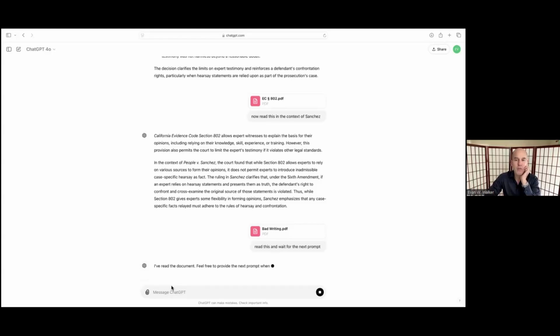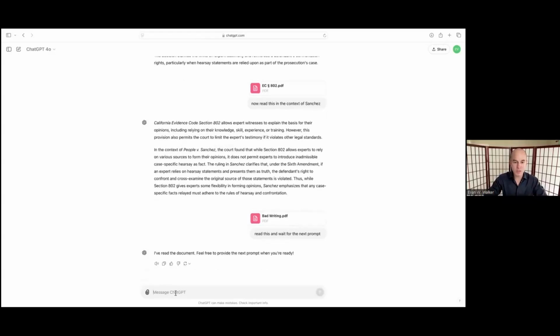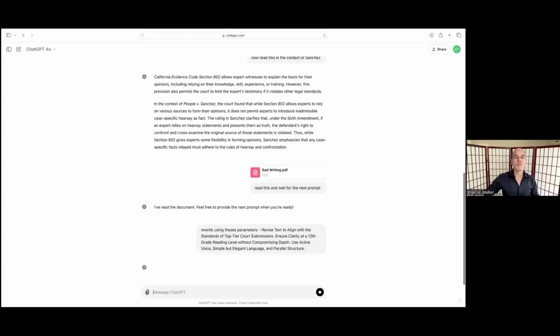Here it is. We want to revise it to standards of top tier court admissions, ensure clarity at a 12th grade level without compromising depth, active voice, simple but elegant language, parallel structure. So we'll say rewrite using these parameters. And you can see you don't have to spell it right. It gets it.